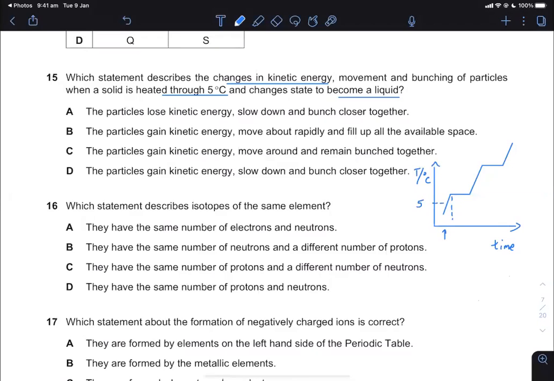This is not specifically water, it's just based on the information. Then they change state to become a liquid. When you become a liquid, this is your melting process, the one I've highlighted in red. That is melting, solid to liquid. During melting, you have both the solid as well as the liquid.